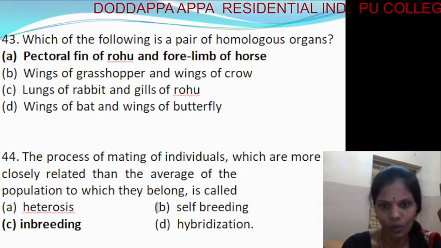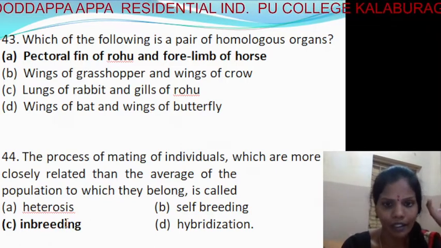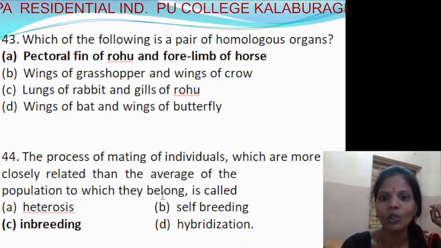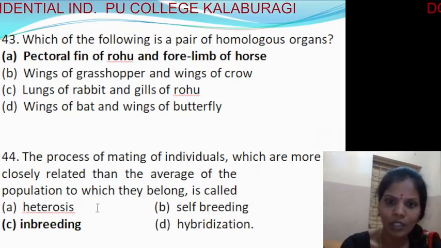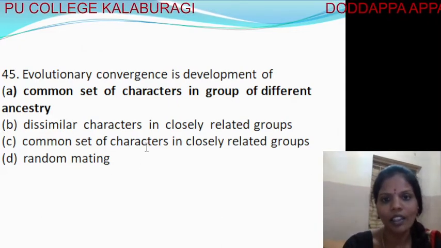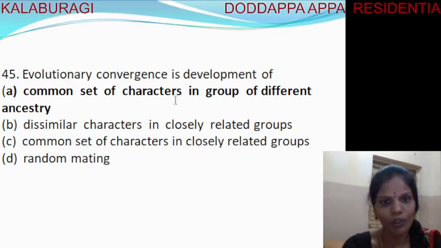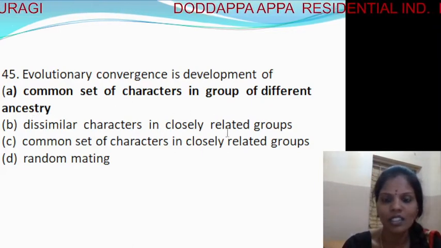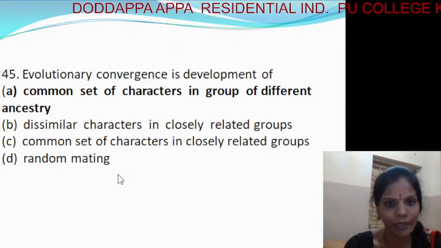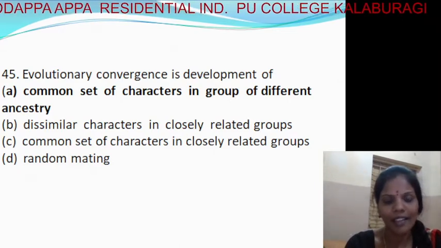Then next, 44, the process of mating of individuals which are more closely related than the average of the population to which they belong is called inbreeding. Next, evolutionary convergence is the development of: first, a common set of characters in a group of different ancestors; dissimilar characters in a closely related group; common set of characters in closely related groups; random mating. So it's the first option, a common set of characters in a group of different ancestors.